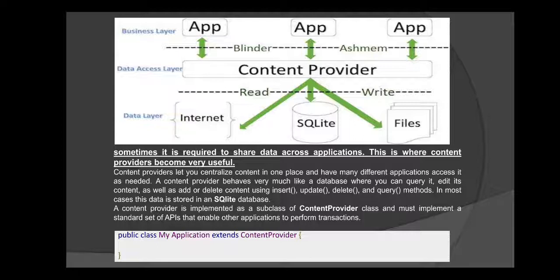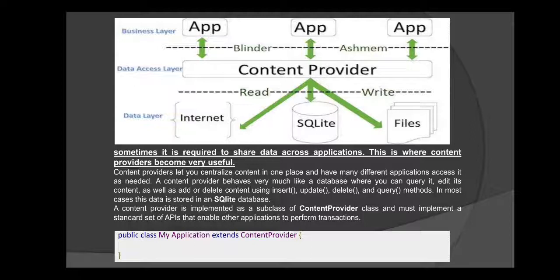A content provider lets you centralize content in one place and have many different applications access it as needed. It behaves very much like a database where you can query it, edit its content, as well as add or delete some content, that is, using insert, update, delete, and query methods, etc. Okay, in most cases the data is stored in a SQLite database.